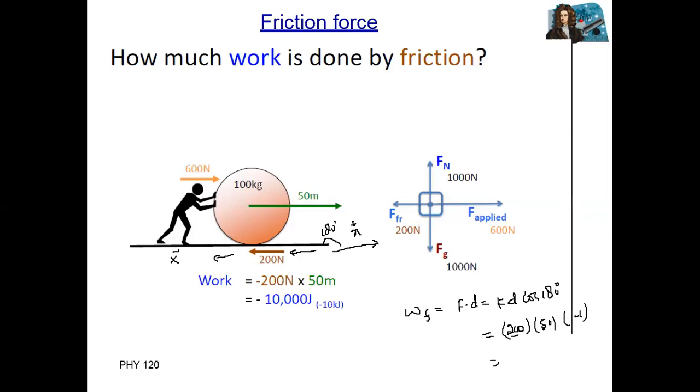So 200 multiplied by 50 equals 10,000 joules, but negative. This is negative work done by friction force: minus 10,000 joules.